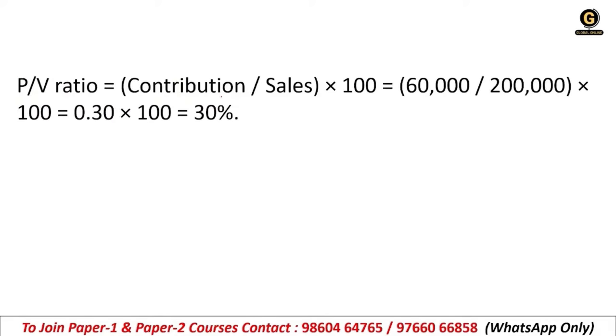See the formula. So PV ratio's formula is contribution upon sales into 100. So contribution, it is given in the question, it is 60,000 divided by sales, it is also given in the question, that is 2 lakh rupees. So when we do 60,000 divided by 2 lakh, the answer will be 0.30. Into 100 when we do, you will have the answer 30%.